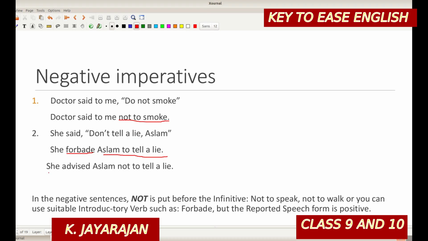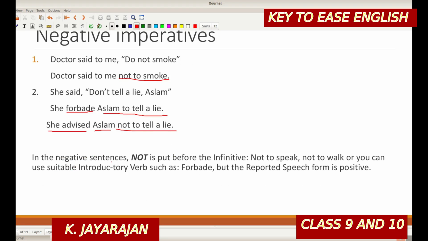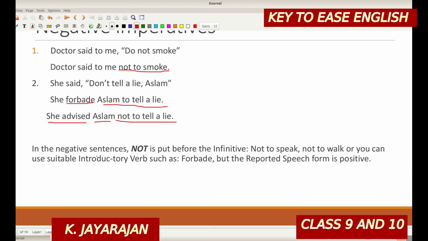This can be said: she advised Aslam not to tell a lie. In negative sentences, not is put before the infinitive, before to: not to speak, not to walk. Or you can use suitable introductory verbs such as forbade, but the reported speech form is positive. And here we are concluding.